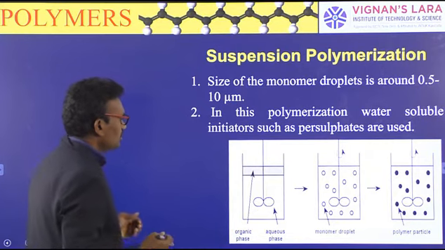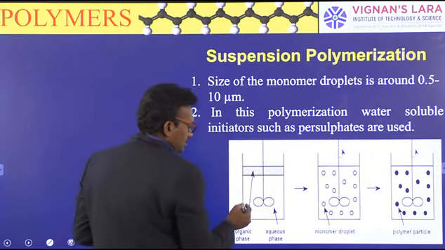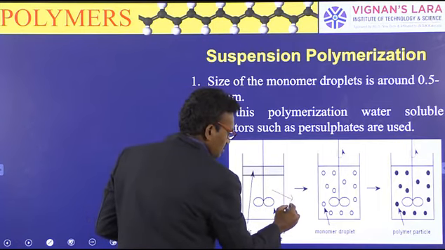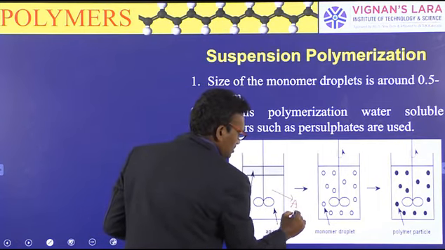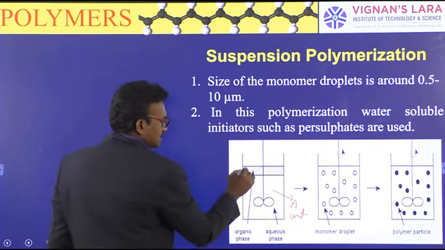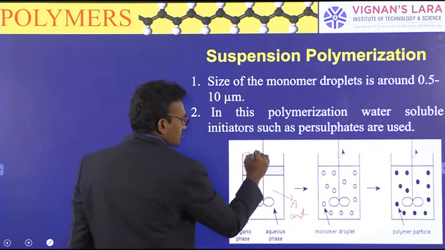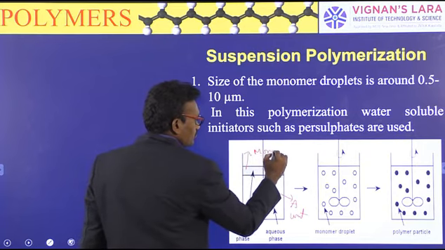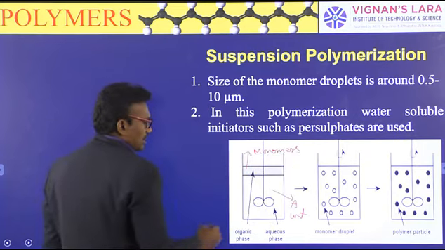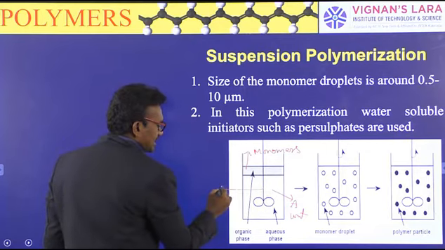For example, this is the aqueous phase. Aqueous phase means water. This is the organic phase, meaning monomers. This is the mechanical agitator.